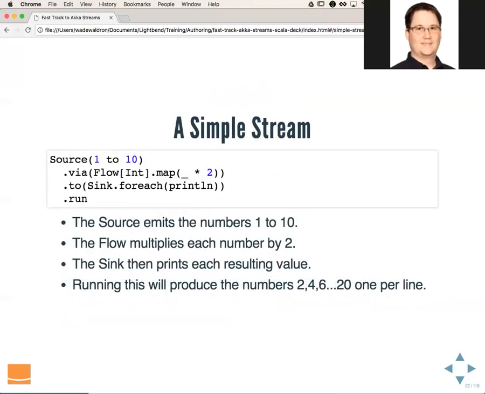So here's an example of a very simple linear stream. We have a source 1 to 10, so this is the numbers from 1 to 10, and then we are going to push those numbers into a flow. That flow is going to map the data, basically multiplying each number by 2, and then we're going to take that and push it into a sink, and the sink is just going to do a simple print line, and then we're going to run it. The result of this will produce the numbers 2, 4, 6, 8, 10, etc., all the way up to 20, and it will produce it 1 per line because we're doing a print line.